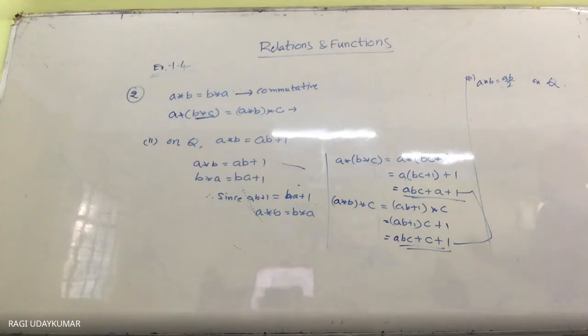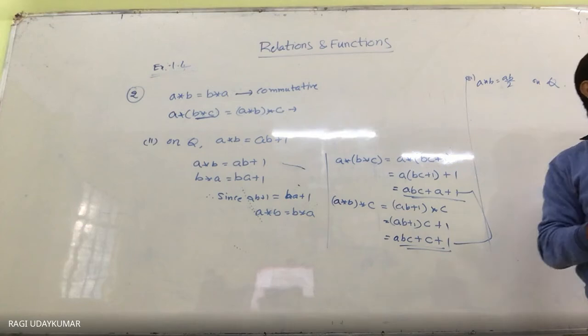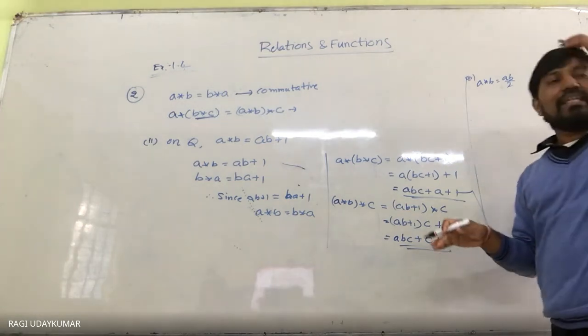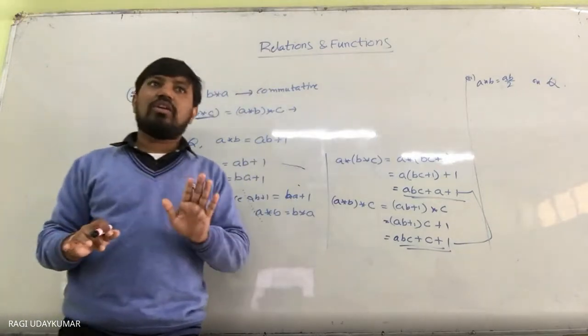You are not going to get any other number. It is not rational. Because it is not necessary for us to check in this situation whether it is a binary operation or not. Whether it is a binary operation or not, there is no need to check.